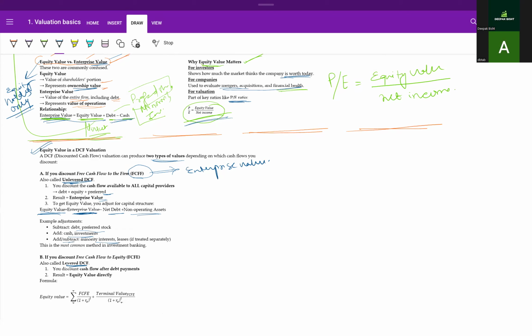And this is the most common method in investment banking. We use unlevered free cash flow. Just remember, this is free cash flow to the firm. We use this, and we then calculate the equity value. And to calculate the equity value, I adjust the enterprise value.